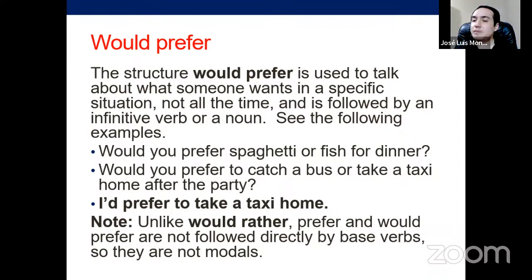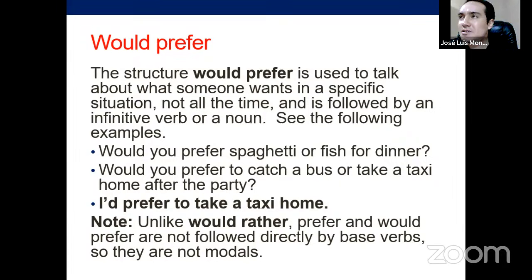Would you prefer to catch a bus or take a taxi home after the party? And you can answer, right? You can reply, I prefer to take a taxi home. All right? So, unlike would rather, prefer and would prefer are not followed directly by base verbs. It means verbs in the base form. So they are not modals. Okay?